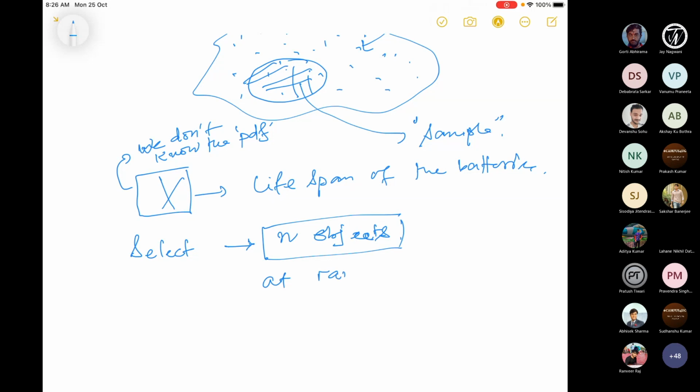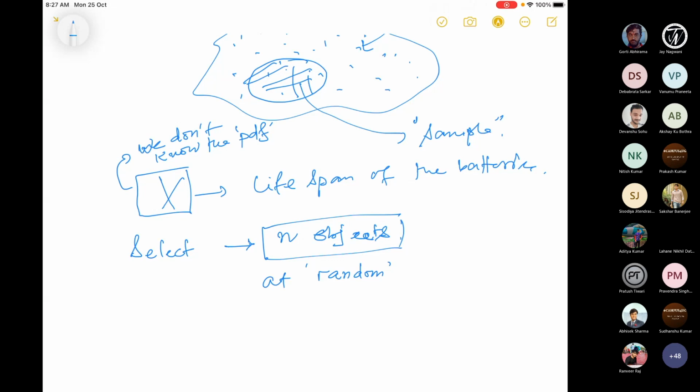Now, what is the meaning of random here? This word random will come thrice. One is this random variable, which has already appeared. Now this is a random selection of objects. What is random? If we select these n batteries for this study, we have to choose in such a way that the selection of one battery neither ensures nor precludes the selection of any other. In that sense it is random. That means the choice of any particular object does not influence the choice of any other object.